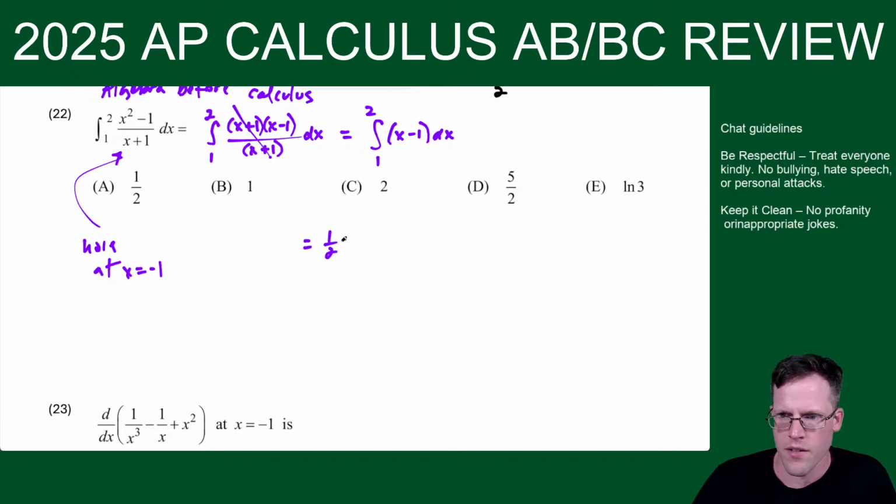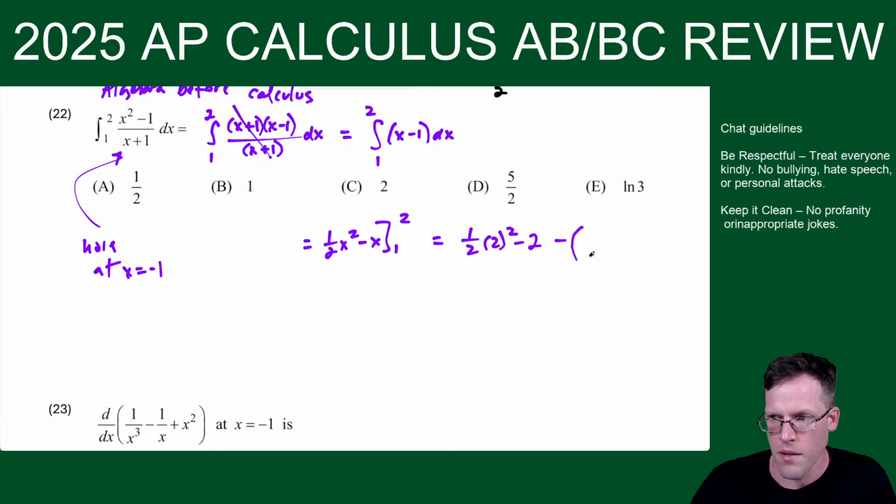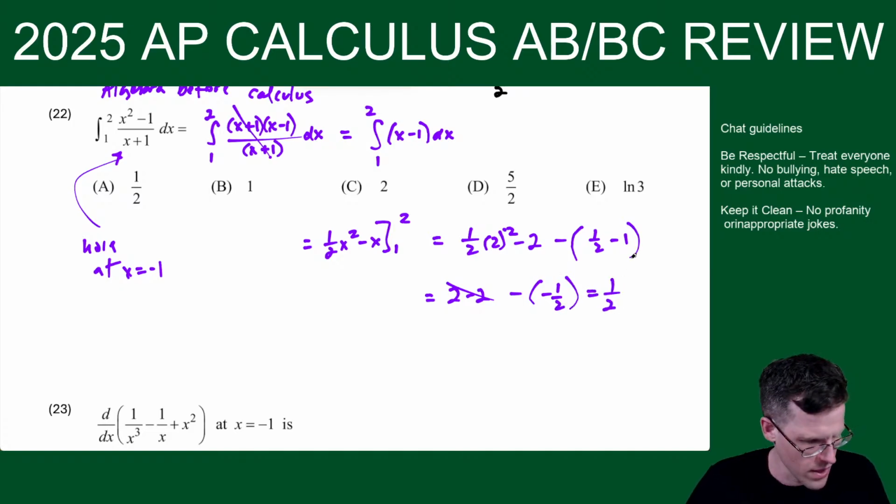All right, so now here we simplify. We got 1/2 x squared minus x from 1 to 2. And that gives us 1/2 times 2 squared minus 2. But then minus, I plug in 1. And when I plug in 1, I get 1/2 minus 1. So half of 4 is 2, minus 2 cancels. But then minus 1/2 minus 1 is -1/2. So 1/2 yet again. It's a popular number today. It is 1/2. Cool.